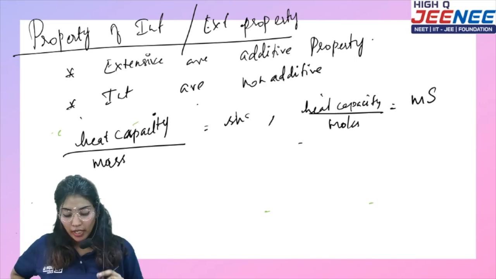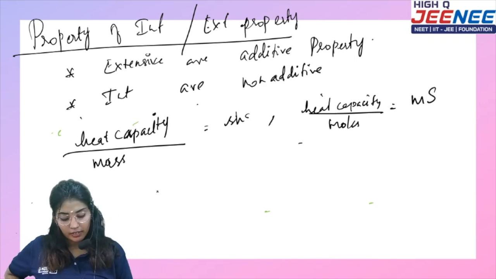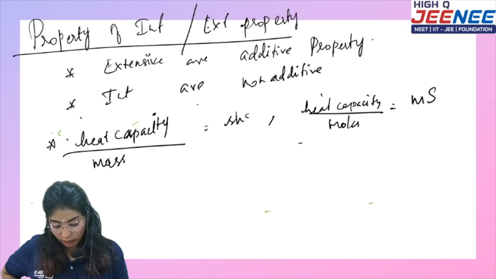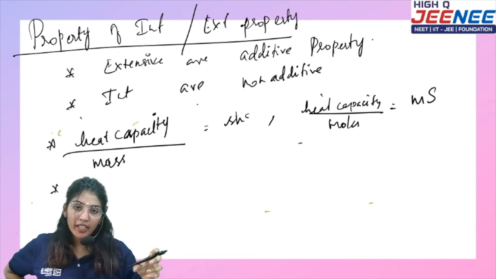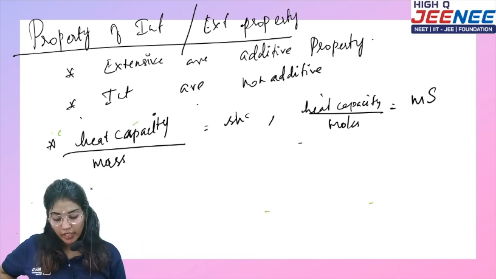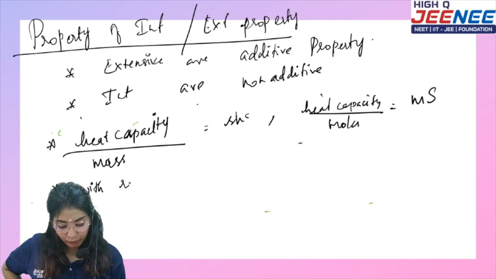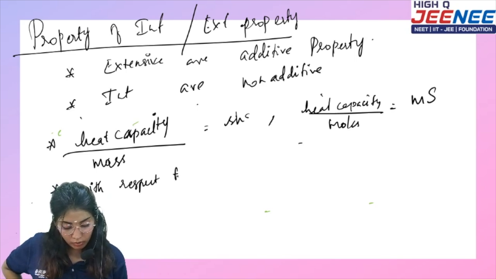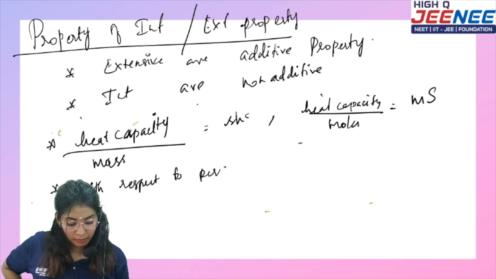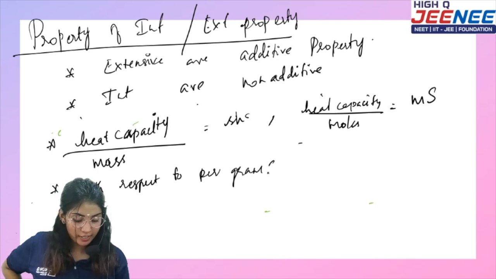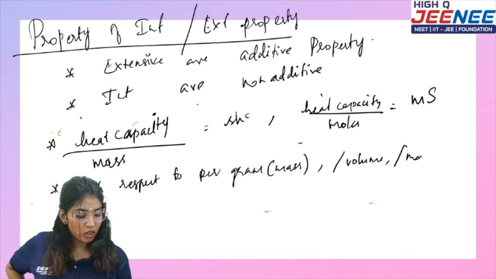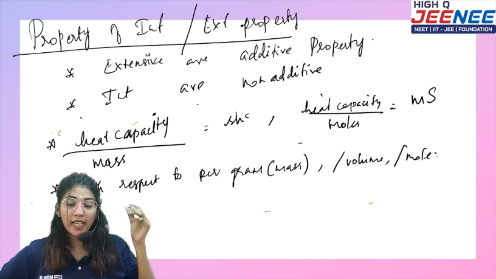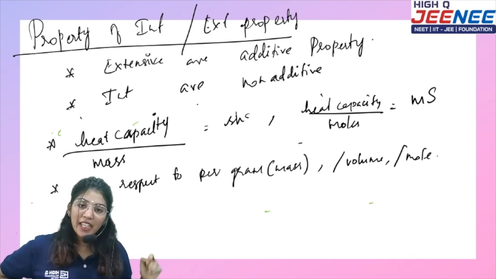Okay? So what they are saying is, if I divide an extensive property, unifying it with respect to per gram, like generally mass, or per volume, or per mole, what happens to the extensive property? The extensive property becomes an intensive property.